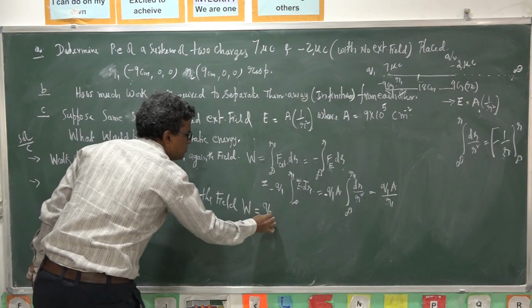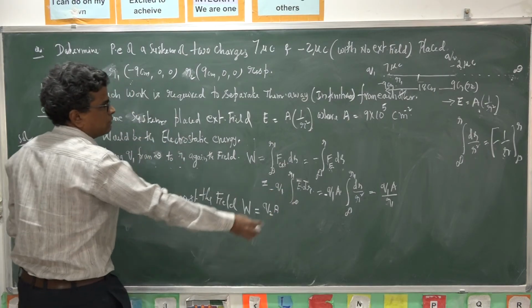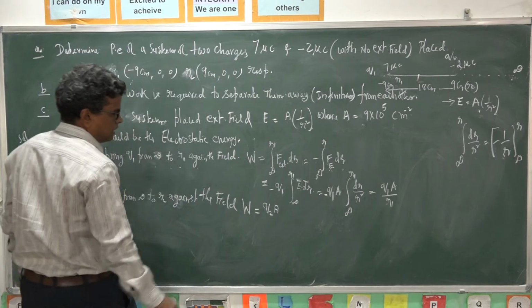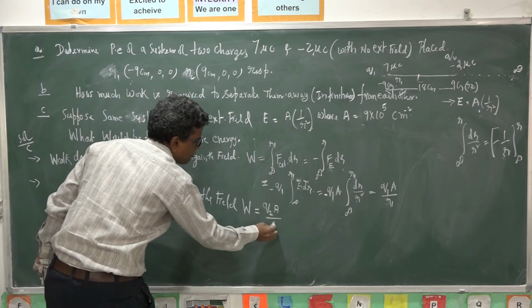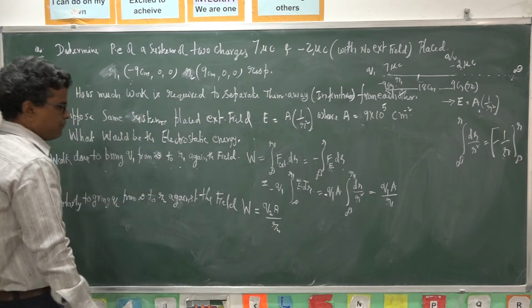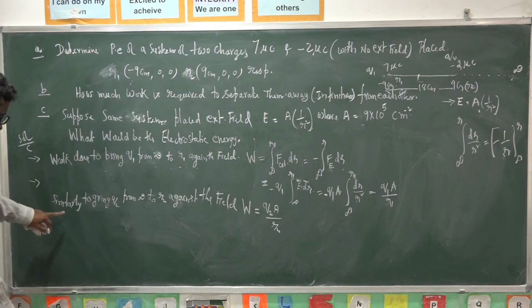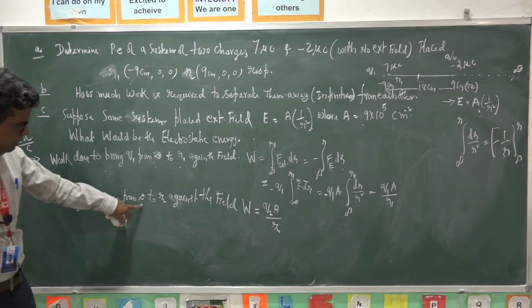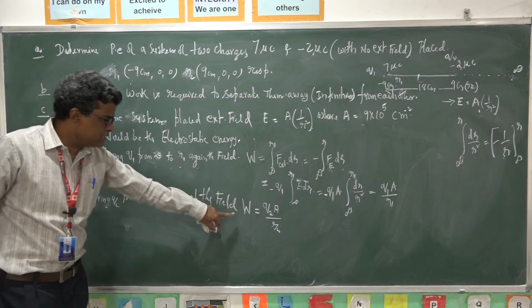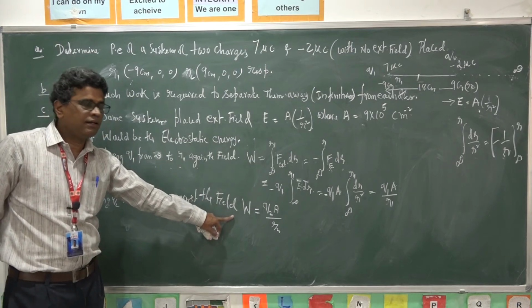Q2 A is a constant, so the work is Q2 A by R2. To bring Q2 from infinity against the field, we have to do certain work.